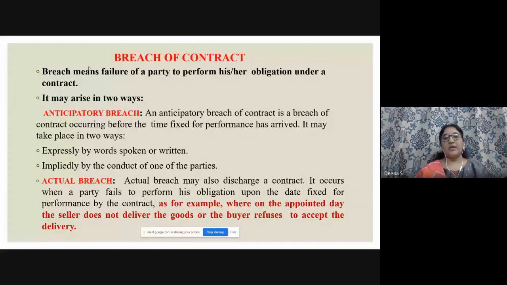I have given an example: on the appointed day, the seller does not deliver the goods or the buyer refuses to accept the delivery. Both the things will result in actual breach. The final day has come, the seller has not delivered, the buyer is in dire need, very much needed for the product, so the seller fails. Or the seller delivers his product, but the buyer is not ready to accept. So on that particular date, it occurs.